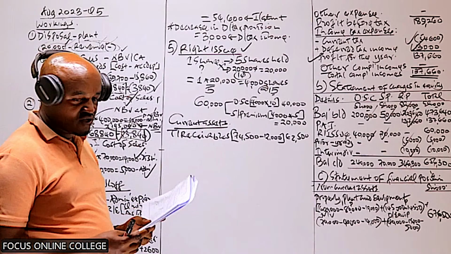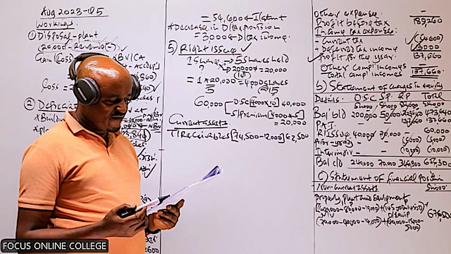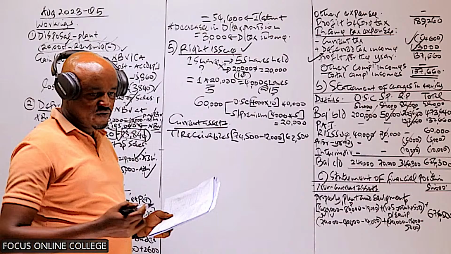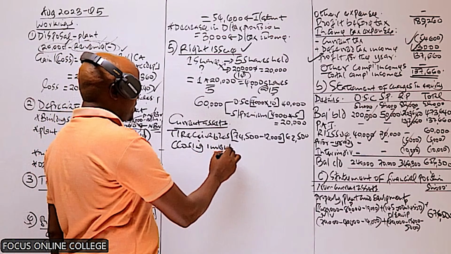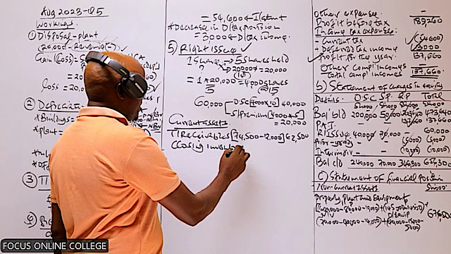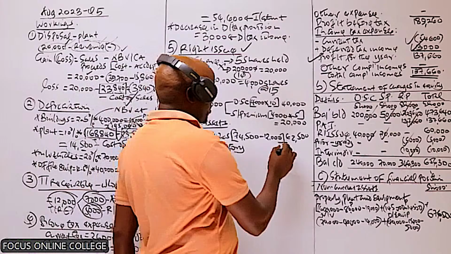And then in the additional information, I think you have dealt with additional information number 1, 2, 3, 4. But if you go to additional information number 5, we have the closing inventory. Closing inventory, we recognize it here as a current asset, and that is an amount of 85 million.